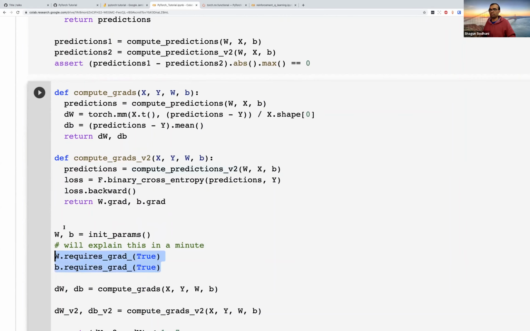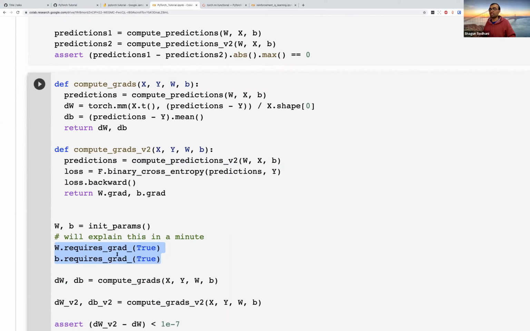When you're using the AutoGrad engine, once you have initialized the gradients, in this particular example, since we are starting with a system and replacing pieces, I have to add these two statements, which are basically saying that W and B should be tracking their gradients. In practice, when we start implementing neural networks using torch.nn, we would not be seeing a statement like this. All that would be taken care of by the system. But in this case, since we are replacing pieces, we have to put this explicit statement as well.